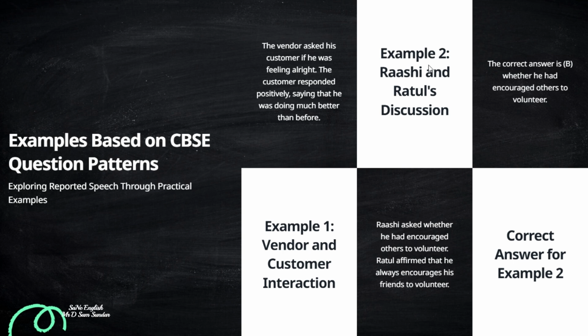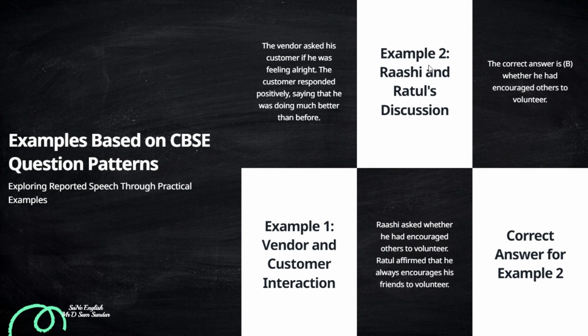For example, we take example 2. This is the second type of question that a CBSE board exam can ask. So Rashi is telling us dialogue: "Have you encouraged others to volunteer?" And Ratul says, "Absolutely, I always encourage my friends to volunteer." And they will give you 4 options now. You have to choose the correct conversion.